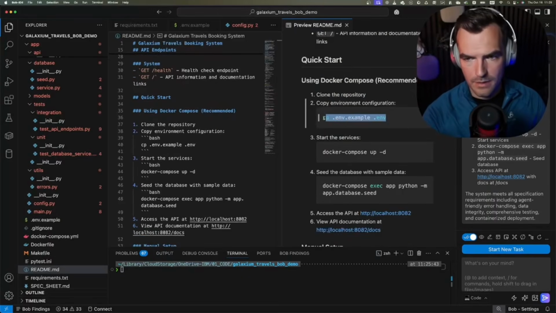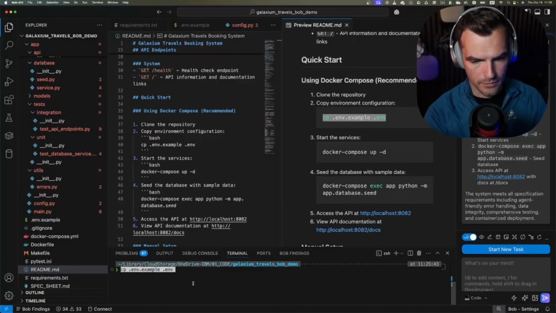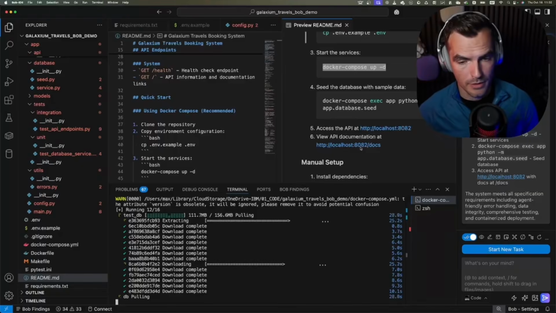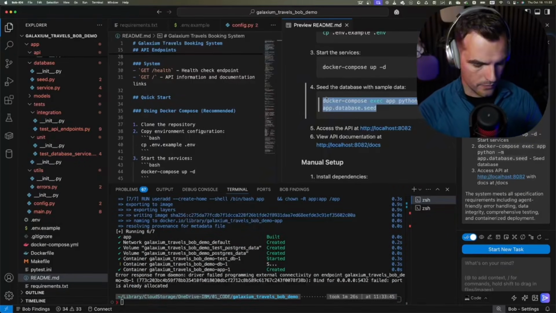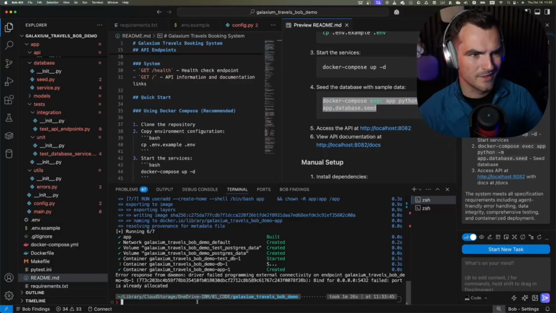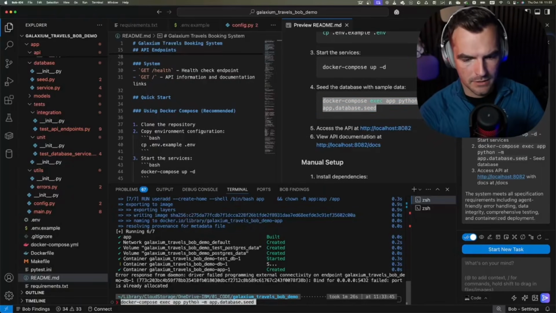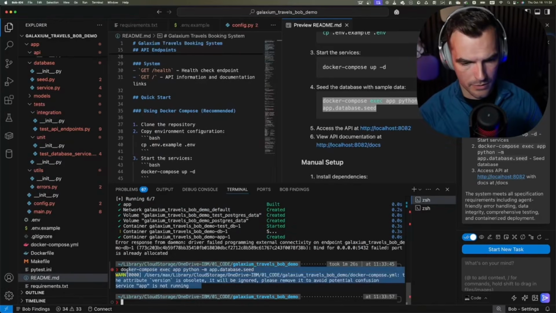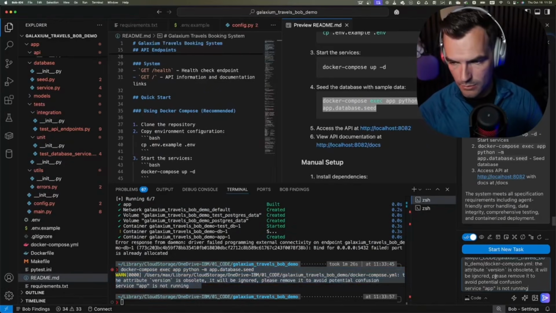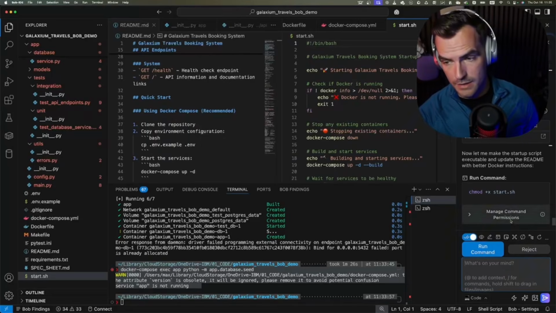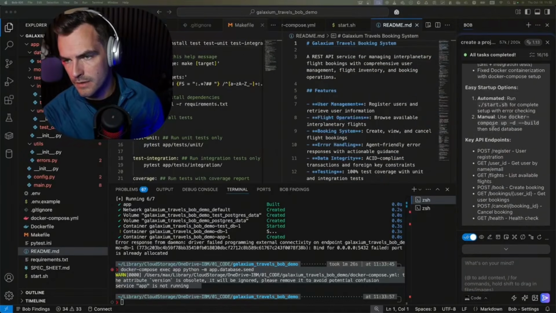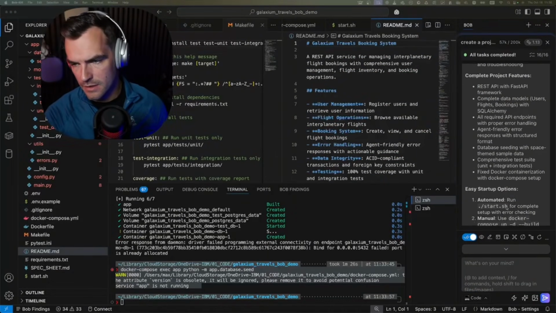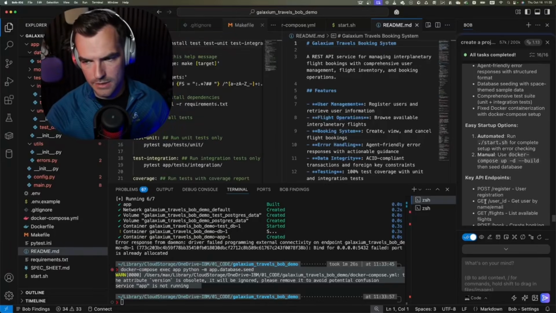Let's see. Okay, I'm just going to copy that stuff straight from the README. This takes a moment. I mean, it's got to pull all the images. That seems like that worked. Now we're going to put that seed data, so it's just some fake data, into the database, so we've got something to work with. An error here. Let's just copy paste that over here. Okay, that's interesting. It explicitly asks me for the permission to run a system-wide command, which is a very reasonable thing to do. It fixed the issue, and kind of interestingly enough, it created a start shell script for us.